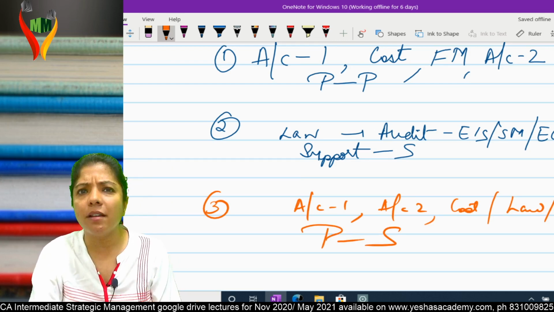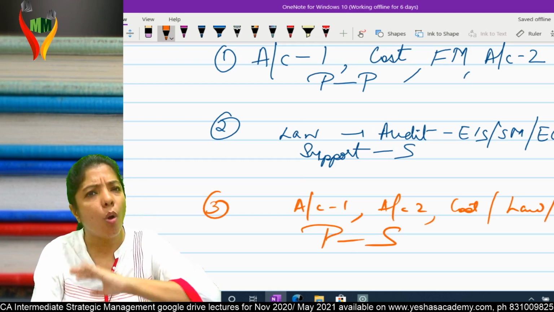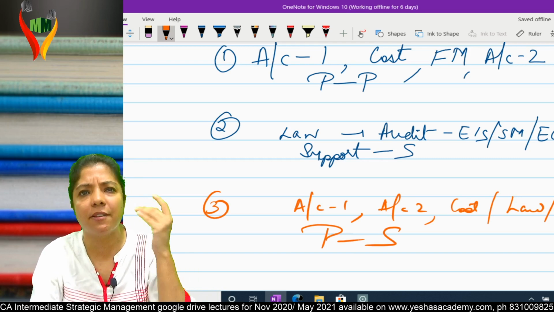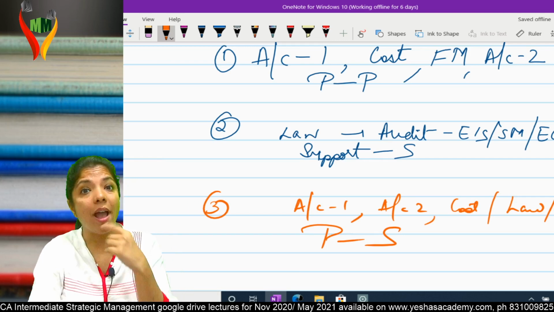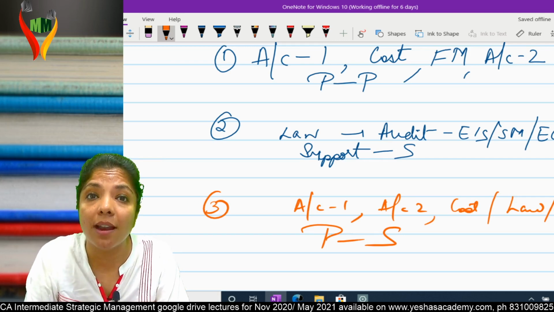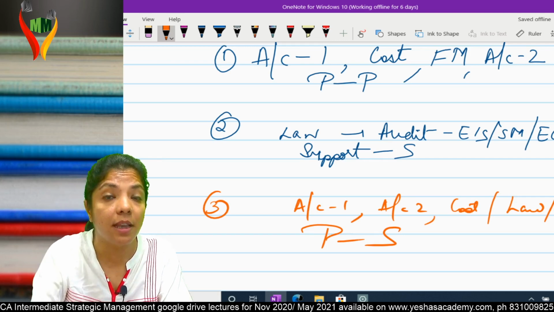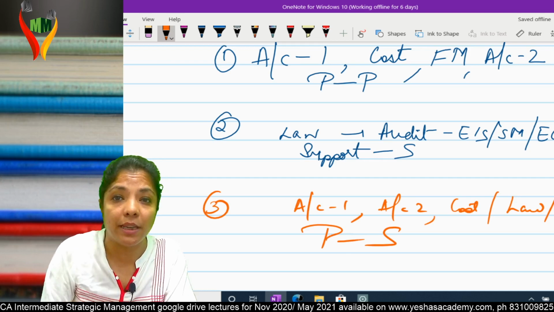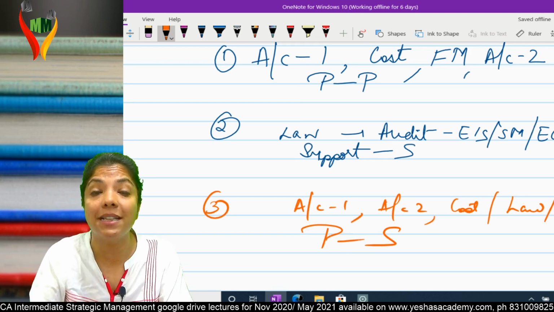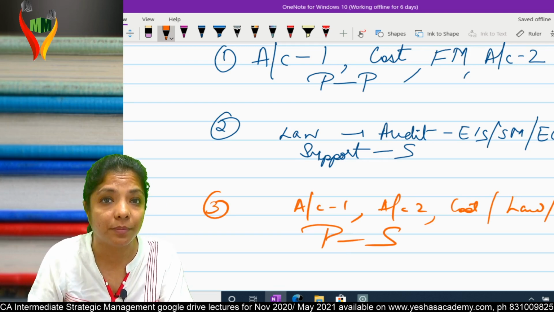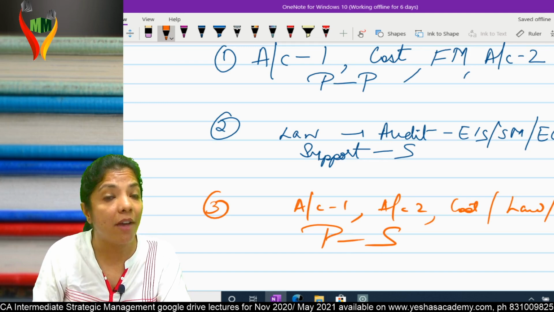Rankers, you see rankers' marks, all subjects bare minimum 70, 75, 80. Am I clear? What is happening? Why are they having rank? Because they have core competency in not only primary activity, in not only support activity, they are trying to have core competency as much as possible.